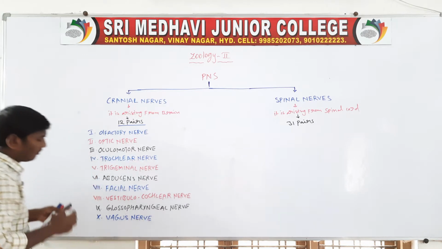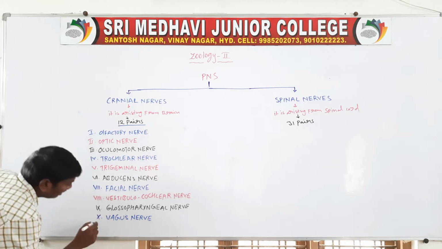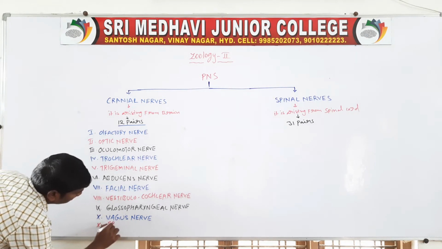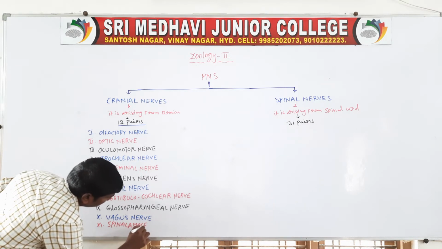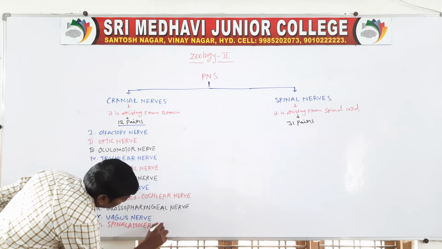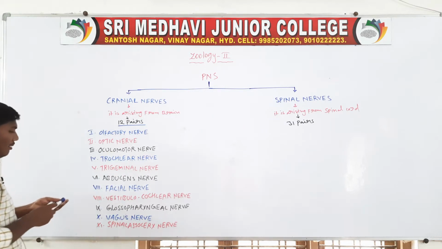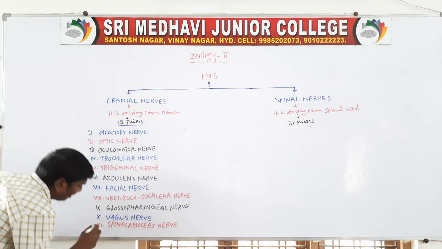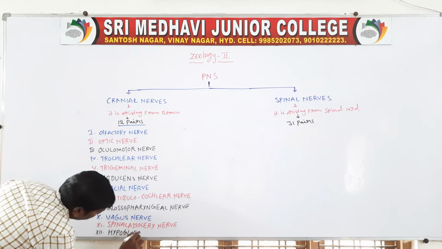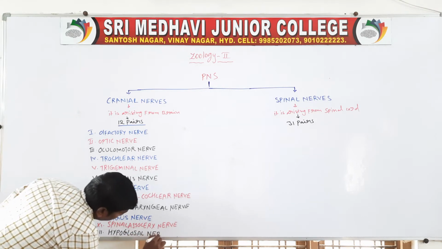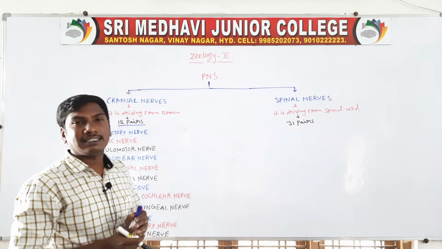The 11th one is the spinal accessory nerve. The 12th one is the hypoglossal nerve. So these are the 12 pairs of cranial nerves.